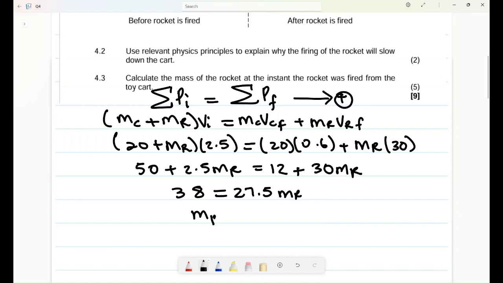Then you know how to find the mass of the rocket. Remember, it is physics, it is in kilograms. Let's confirm the answer is going to be 38 divided by 27.5. I get a perfect number of 1,38 kilograms. So yes, that's all for momentum and impulse. It was supposed to be a short video, but I needed to explain something. Okay, so yes, let's meet on question 5, work, energy, and power.